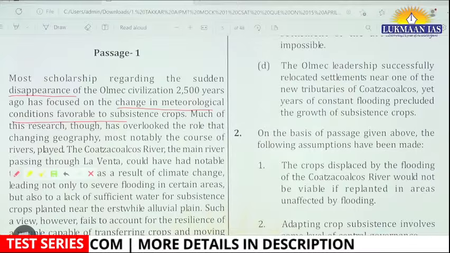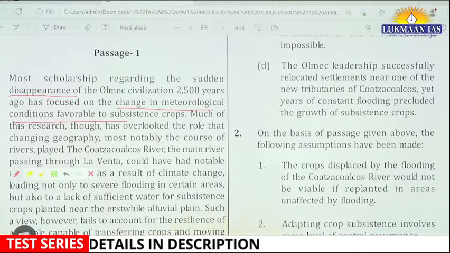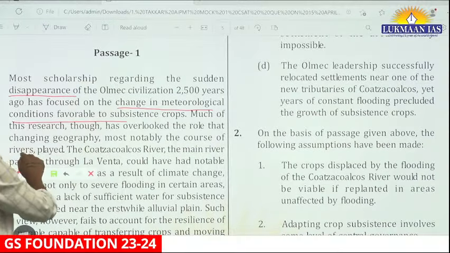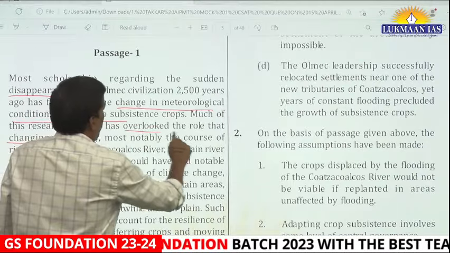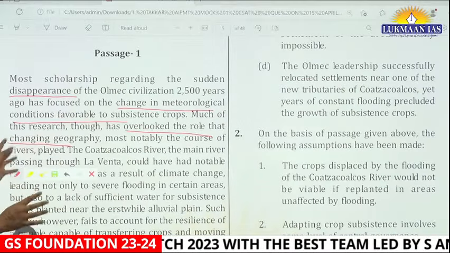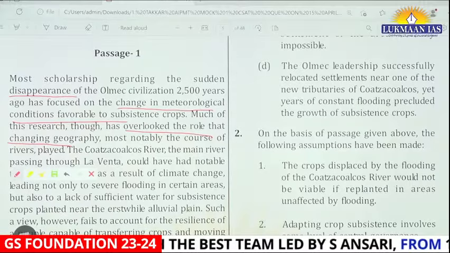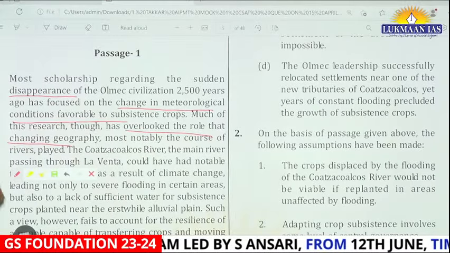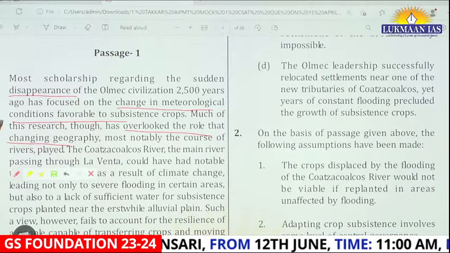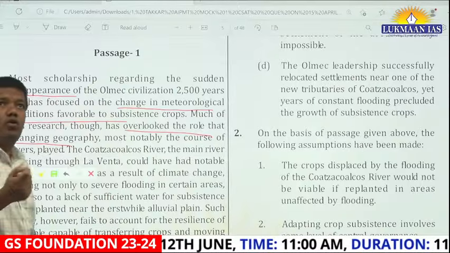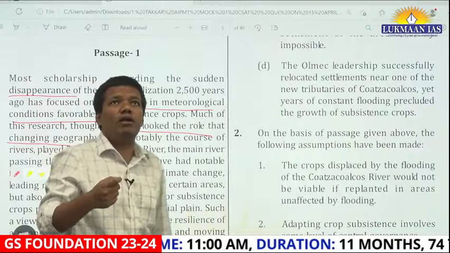Then, much of this research overlooked the role of changing geography. I am not going to underline all these things in the examination, but while you practice, try to think this way. In the examination, all this is going to happen in your mind. You are not even going to touch pen and paper, right?